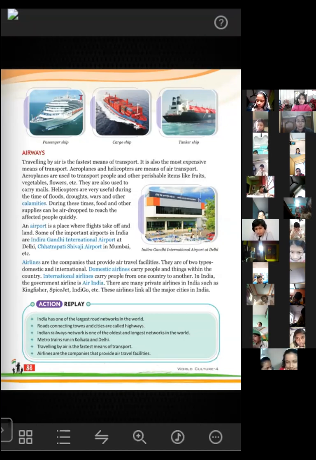Some of the important airports in India are Indira Gandhi International Airport, which is present in Delhi, and Chhatrapati Shivaji Airport, which is present in Mumbai.